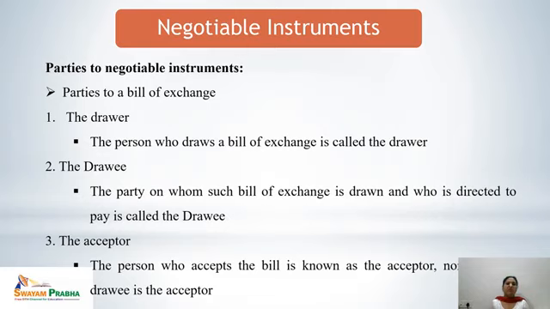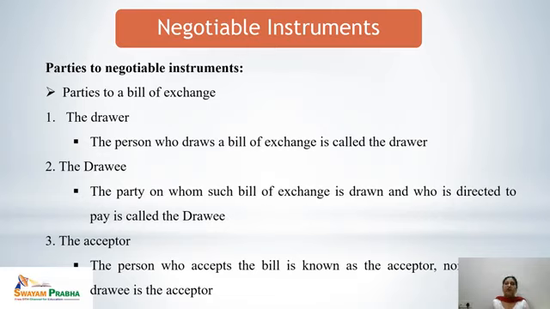The first one is the drawer. As its name indicates, the person who draws a bill of exchange is called the drawer. That means a person who makes the bill, who draws the bill upon another party, is known as the drawer. Second one is the drawee. The person on whom such bill of exchange is being drawn, that means who would be directed in future to pay to the drawer of the bill of exchange, is called the drawee.